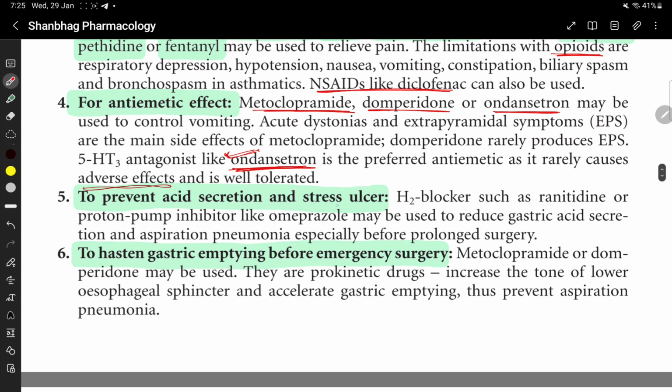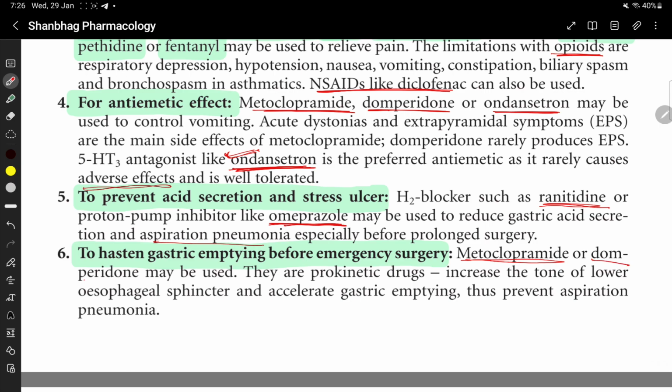To prevent acid secretion and stress ulcer, H2 blockers like ranitidine and proton pump inhibitors like omeprazole may be used to reduce gastric acid secretion and aspiration pneumonia, especially before prolonged surgery. ठीक है, रानिटिडीन इज़ अ H2 ब्लॉकर, omeprazole is a PPI.